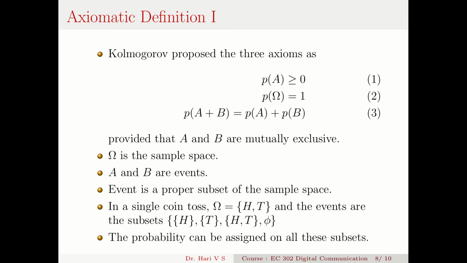And what is an event? An event is a subset of a sample space. How many subsets does omega have? It has 2 raised to 2, that is 4 subsets. So that should be either the head, or the tail, or head or tail. HT is another subset of this, because any set is a subset of itself. And then the null set. The null set is a subset of any set. So there are 4 subsets. These subsets are called events.